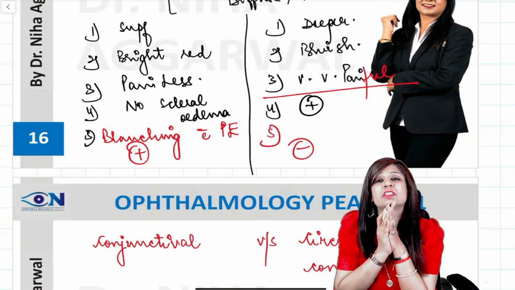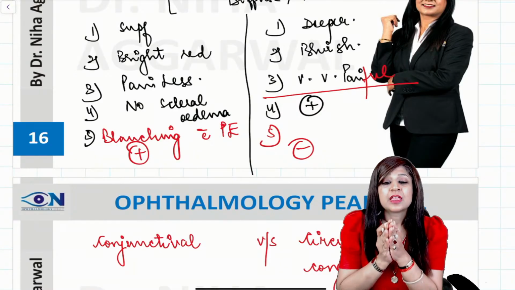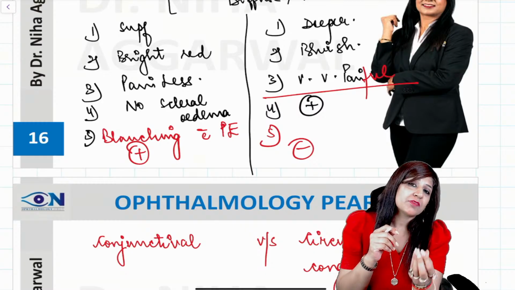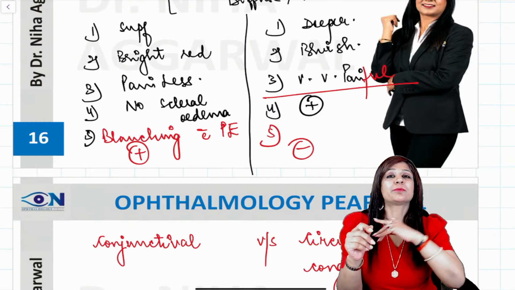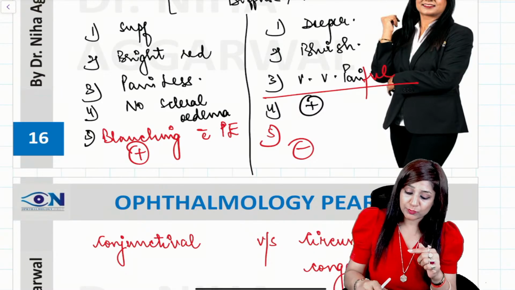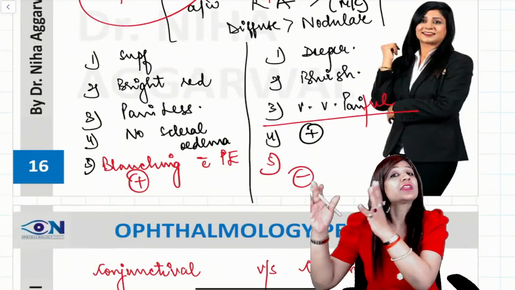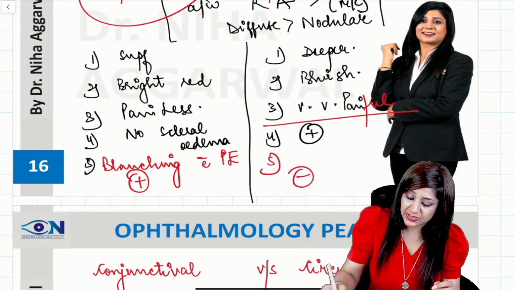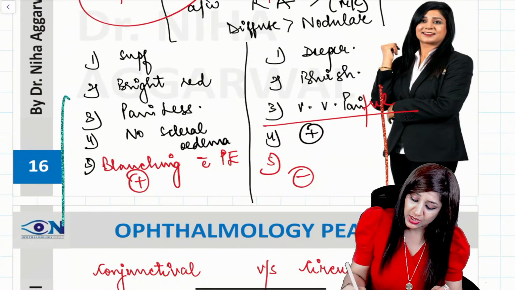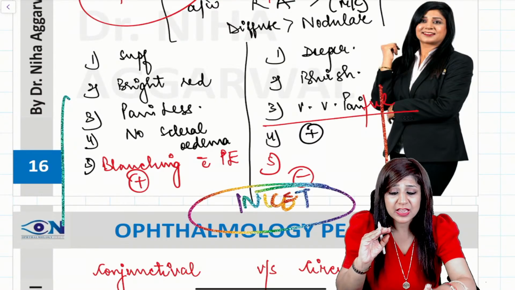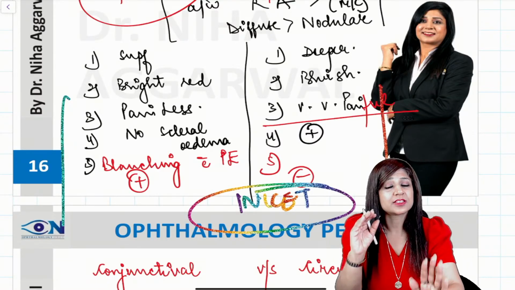Now what is blanching with the phenylephrine? Phenylephrine is a vasoconstrictor, and whenever I am giving a vasoconstrictor, I can see that there is improvement in the congestion, but that improvement will be present in episcleritis and not in scleritis, because my vasoconstrictor cannot reach the deeper area. This is again a very important question, an innocent PYQ. And whenever you are having some confusion about what should be the answer, this will be our ultimate